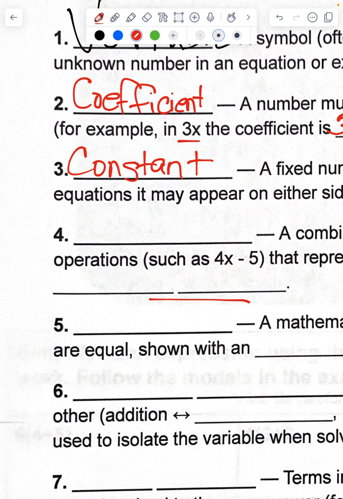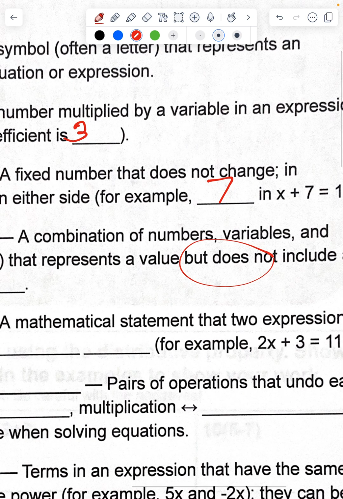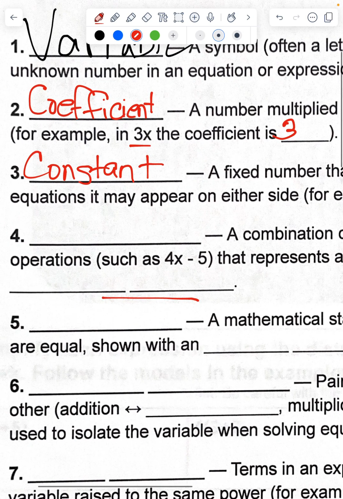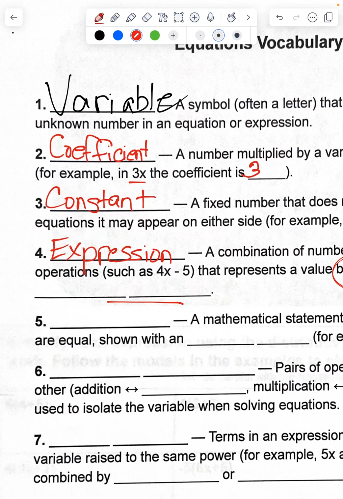Number 4, an expression: a combination of numbers, variables, and operations such as 4x minus 5 that represents a value but, this is the biggest thing in this one, it does not include an equal sign. That is an expression.